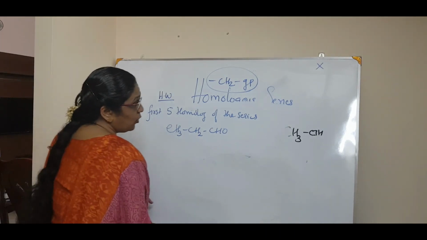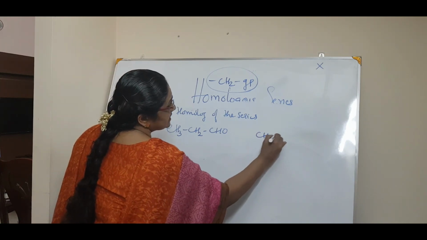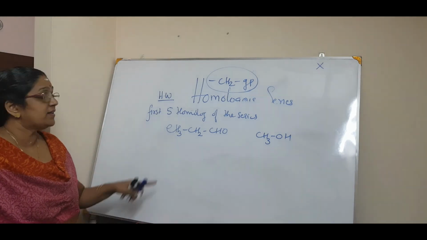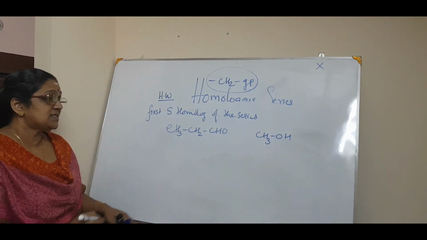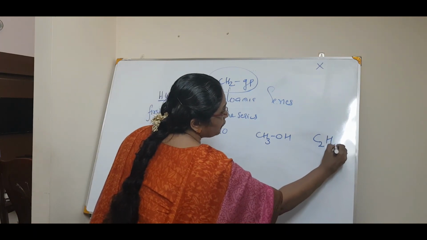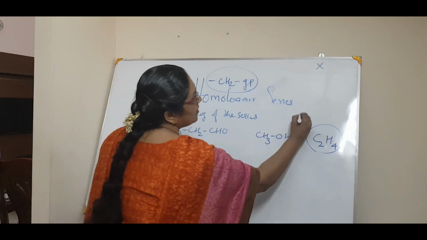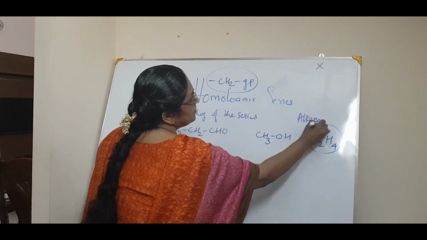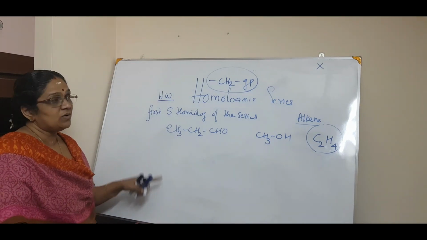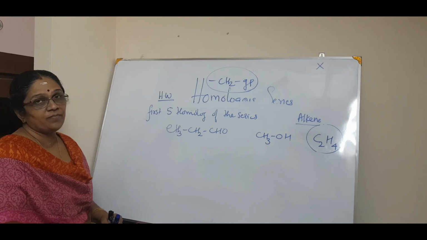Now, one more homework if you want to practice: you can take CH3OH. For these two, write the first 5 homologues of the series. And also C2H4, this is an alkene, remember. Let me know how many of you do that alkene. I need the first 5 homologues.